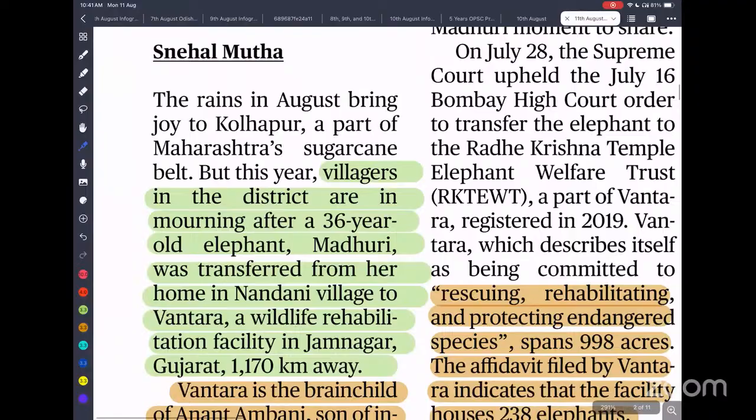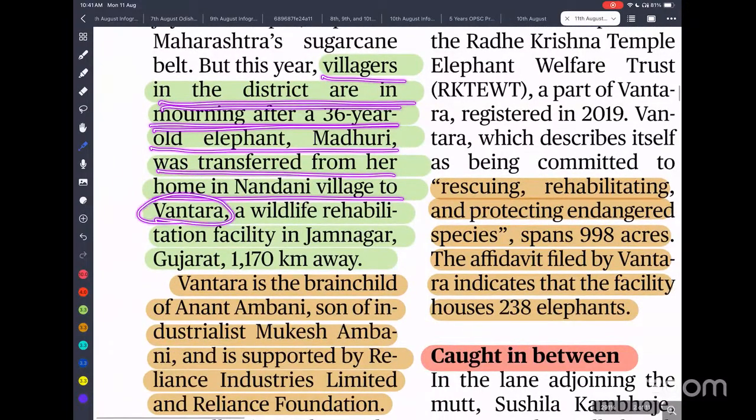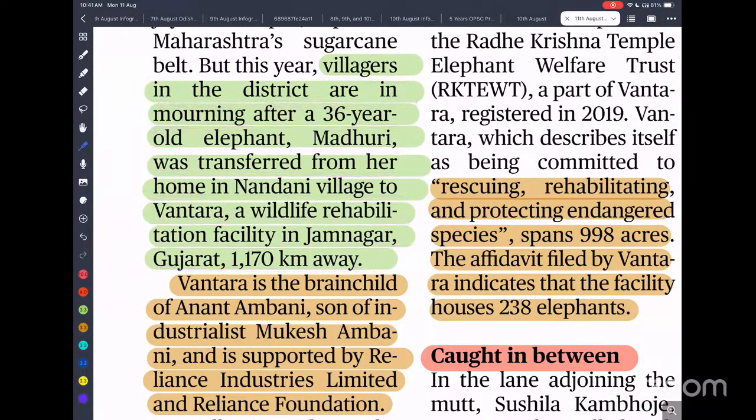Villagers in the district are mourning after 36-year-old elephant Madhuri was transferred from the Nandini village to Vantara, a wildlife rehabilitation center in Gujarat, 1,170 kilometers away. The elephant was initially located in the village, but PETA, which works for ethical treatment of animals, filed a case in the Supreme Court that the elephant was suffering from chronic health issues that could not be treated there, so it needed to be transferred to the Vantara wildlife conservation center.